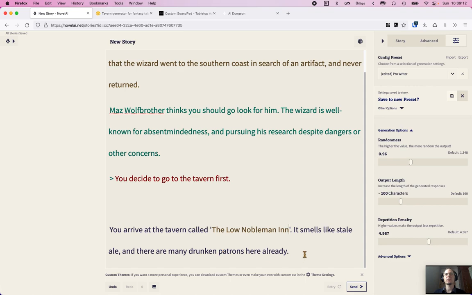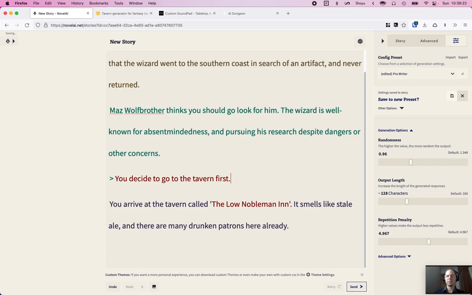Okay, everything else. I need to increase a little bit. Okay. So we're in the tavern, finally. And what are we going to do? Let's look around. You ask the barmaid. Okay. Now we know to give you options. Okay, we need to give options.